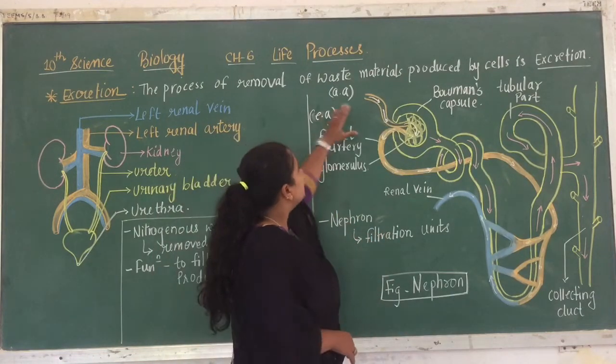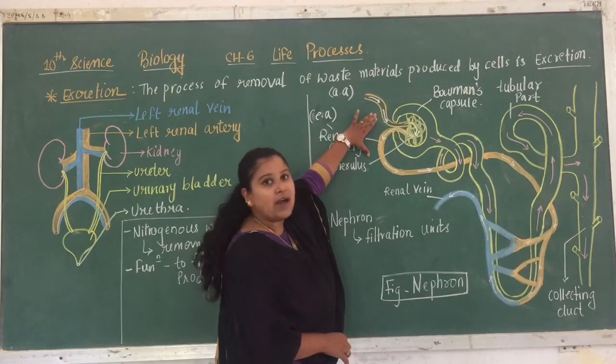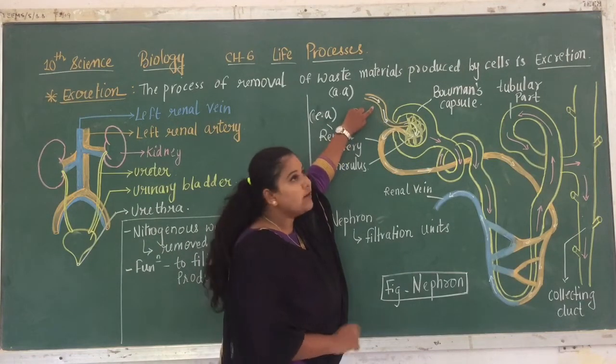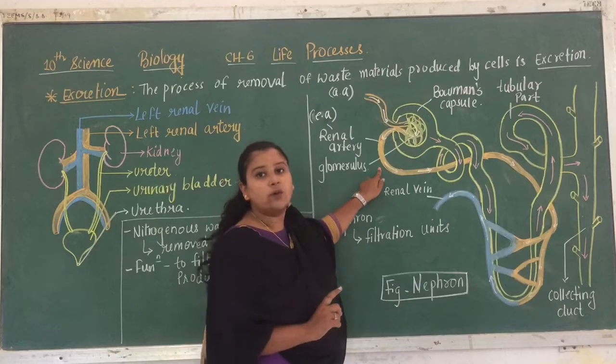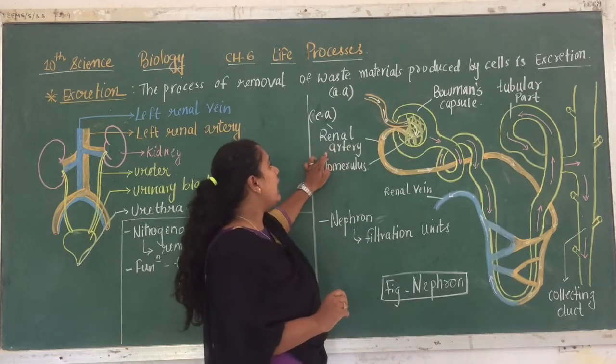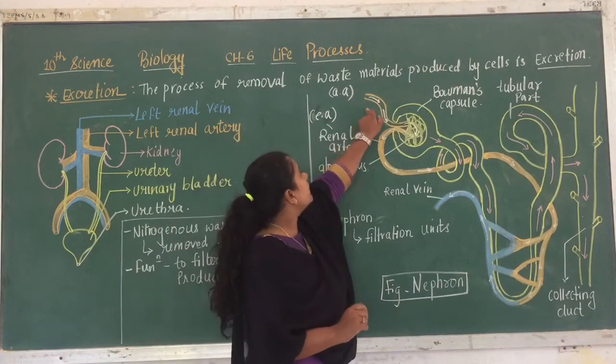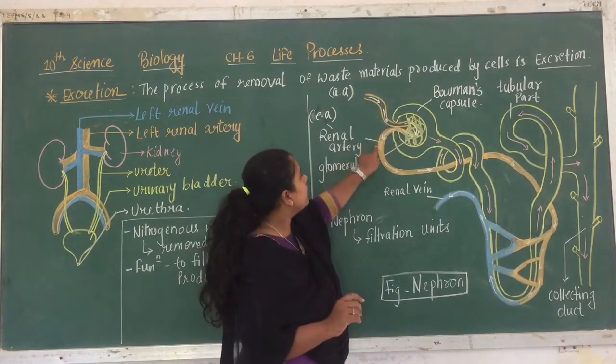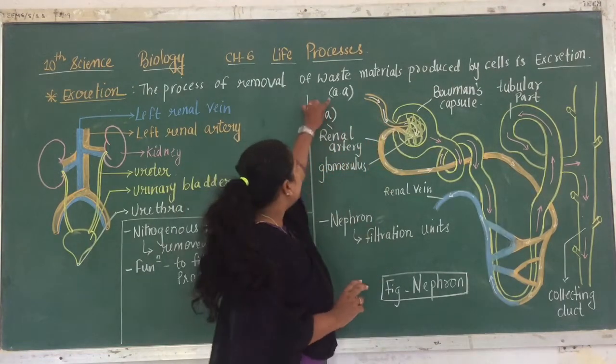So starting with this orange color, the two pipes, right? I have shaded one pipe and I have not shaded the other one. So this shaded one is said to be the renal artery. This is also the renal artery only, but I have shown it in two different ways, as I have written here.